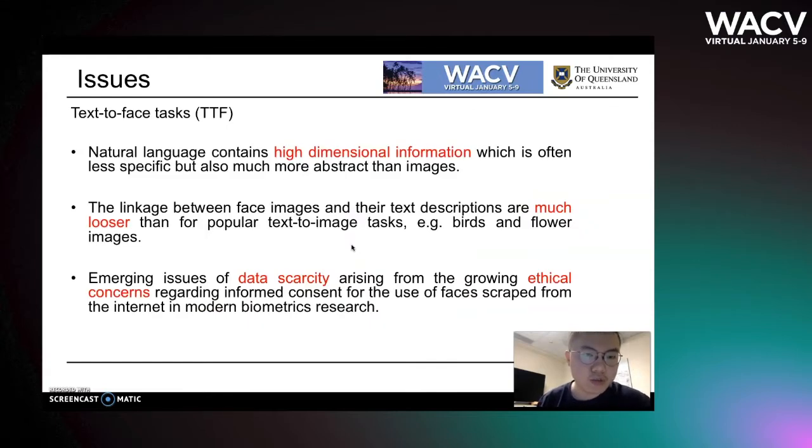Firstly, natural language contains high-dimensional information, which is often less specific but also much more abstract than images. Second, the linkage between face images and their text descriptions is much looser than for popular text-to-image tasks, for example, bird and flower images. Lastly, there are emerging issues of data scarcity arising from the growing ethical concerns regarding informed consent for the use of faces scraped from the Internet in modern biometrics research.